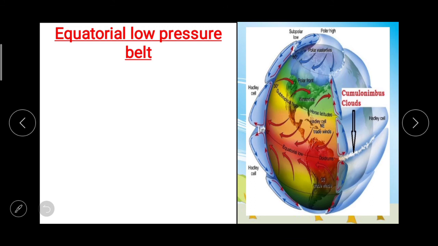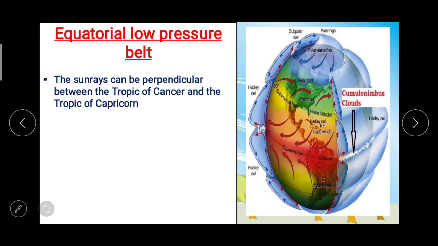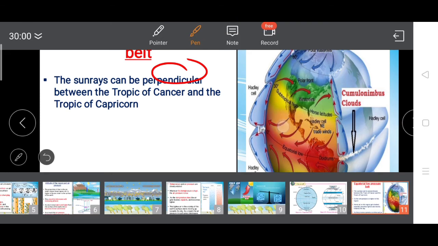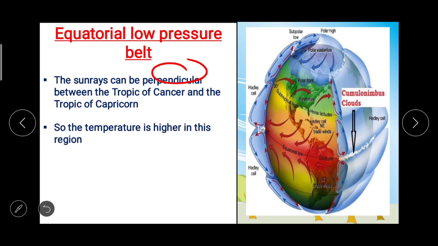So the temperature zones are created, which we have already studied in the previous class. Now about the equatorial low pressure belt. The sun rays can be perpendicular between the Tropic of Cancer and the Tropic of Capricorn. Now because of this, what happens? The temperature is higher in this region, and as we know, it influences the air.